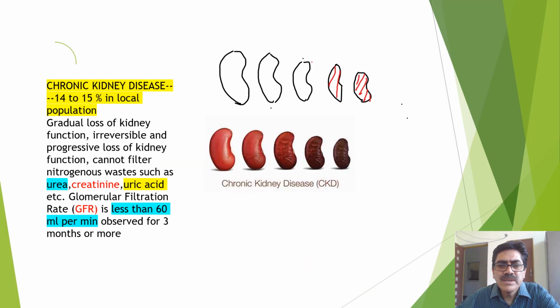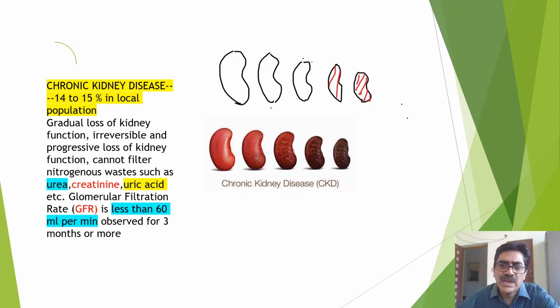So chronic kidney disease is basically a clinical disorder that involves kidney damage. There is gradual loss of kidney function, and this issue is irreversible, with progressive loss of kidney function. One of the basic and fundamental functions of the kidney is filtration of blood. Upon filtration, it filters nitrogenous wastes, especially urea, uric acid and creatinine.